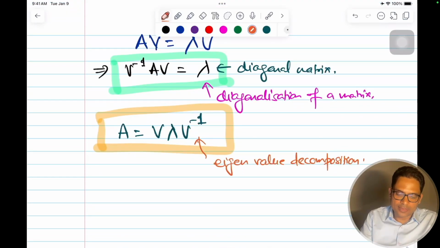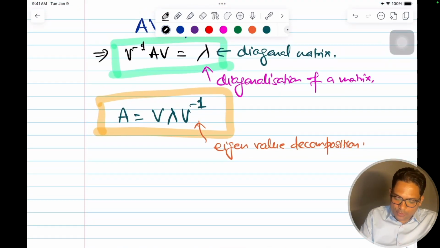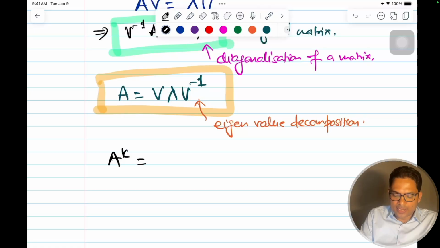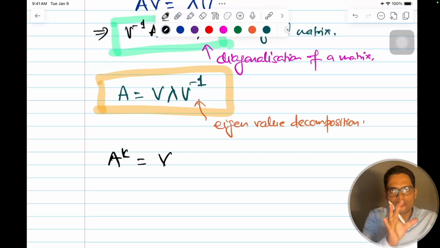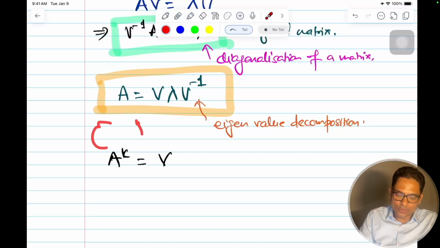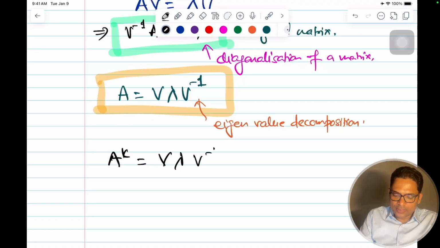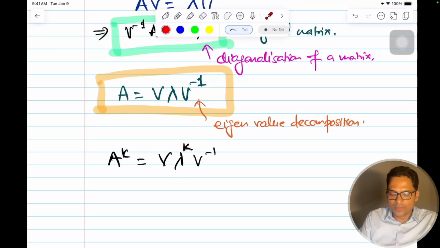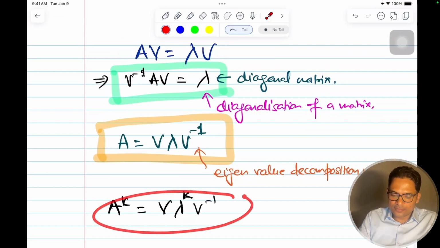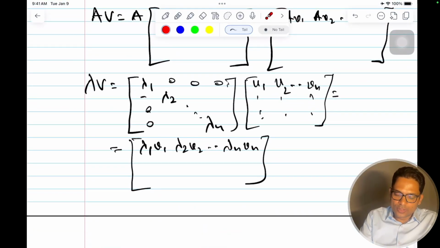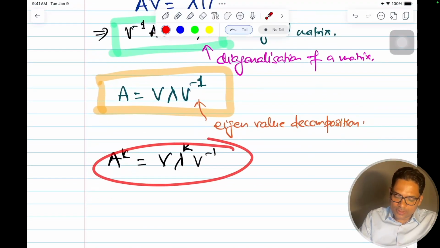Now if I have to calculate A to the power k, I just need to compute v, putting all the eigenvectors in a matrix, then lambda and v inverse. I just need to raise this lambda to the power k, and since lambda is a diagonal matrix, only the diagonal entries will be raised to the power k, and then we just multiply them.